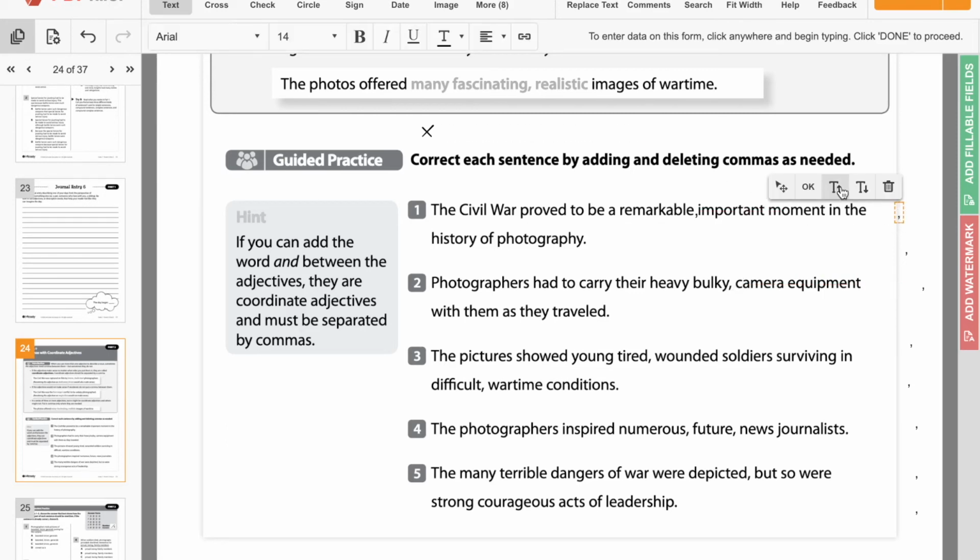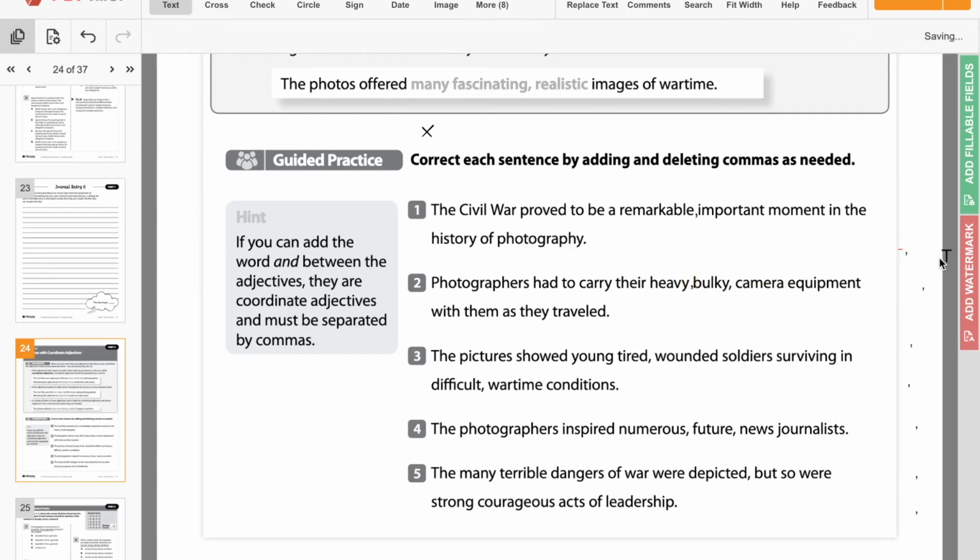Now where do we need to add a comma? In between heavy and bulky. Because if you said photographers had to carry their heavy and bulky camera equipment with them as they traveled, that makes sense. So the picture showed young, tired, wounded soldiers surviving in difficult wartime conditions.